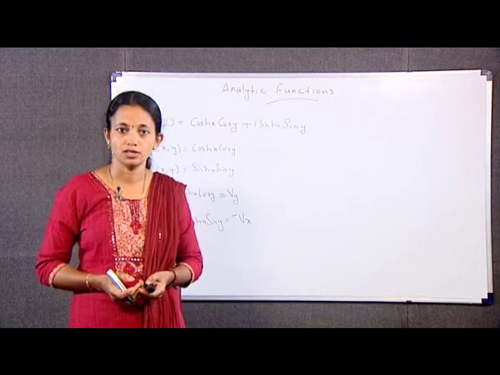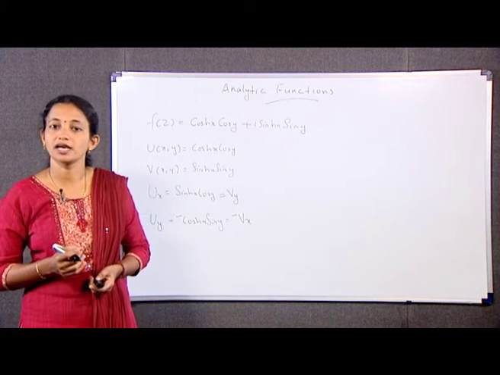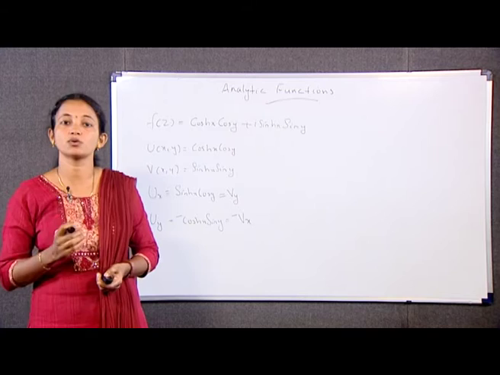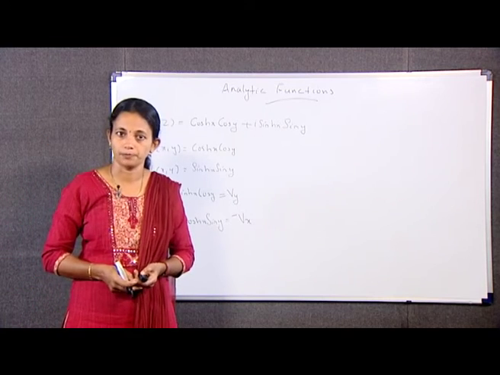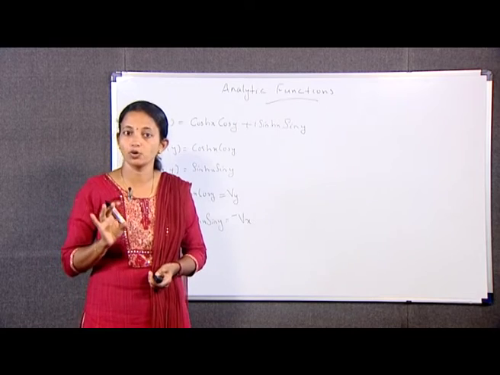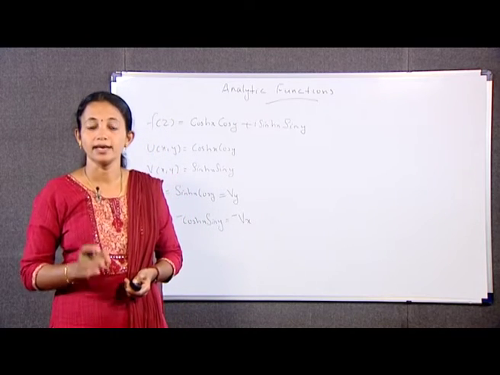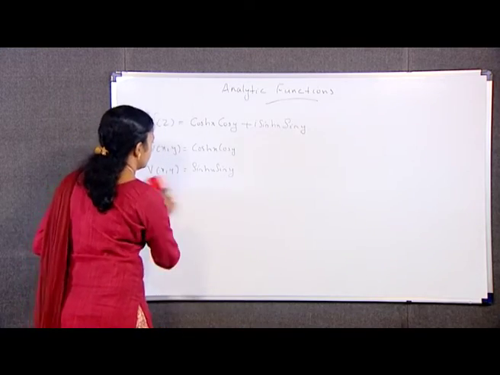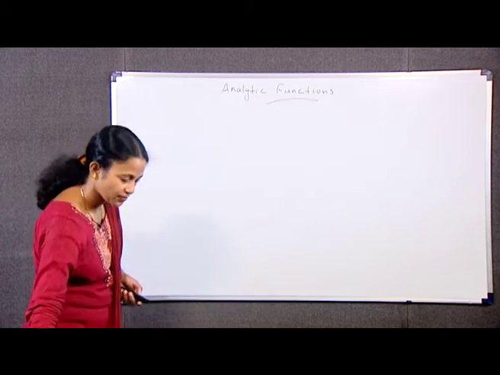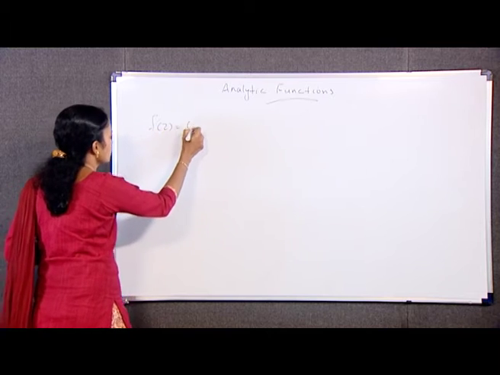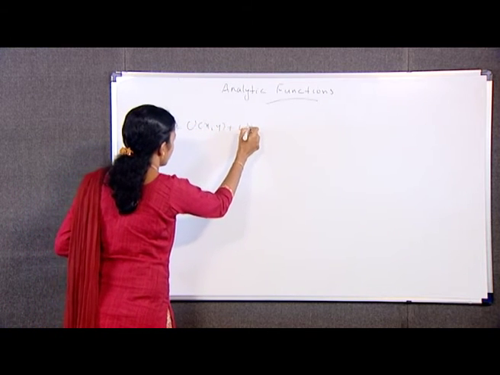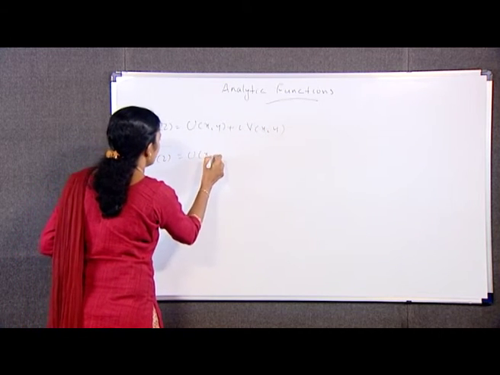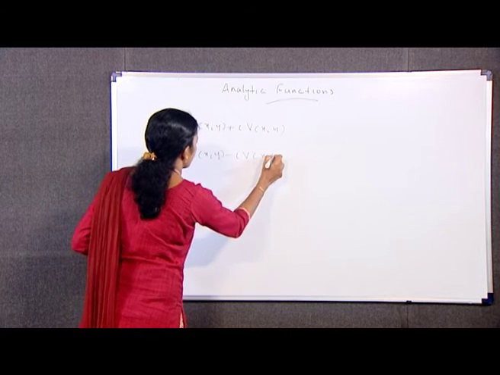Next, we have a function f(z) is equal to u(x,y) plus i v(x,y) and its conjugate, that is f(z) bar, which is equal to u(x,y) minus i v(x,y), are both analytic in a given domain D. We have to show that f(z) must be constant throughout D. That is the function f(z), and f(z) bar is u minus iv.